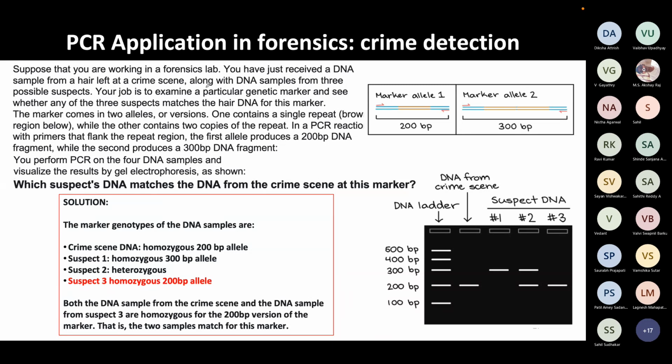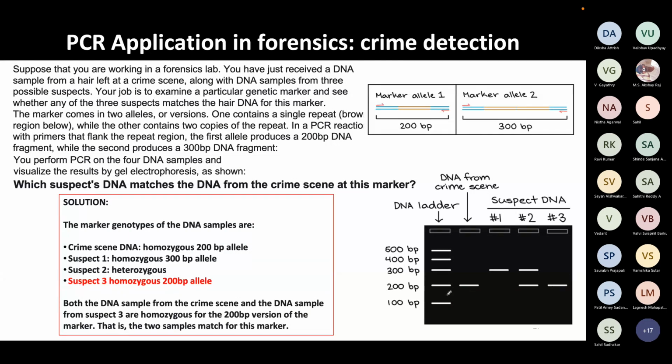So here you are running an agarose gel electrophoresis. You have one DNA ladder which is used for comparison, to compare the size of the fragments which you are going to get. In the second column, you have the DNA from the crime scene. The DNA from the crime scene has only one band of 200 base pair length. Next, in the subsequent 3 columns, you're running the DNA of the 3 suspects. Suspect number 1 has 1 fragment of 300 base pair length. Suspect 2 has 2 fragments of 300 and 200 base pair length. And suspect 3 has 1 fragment of 200 base pair length.